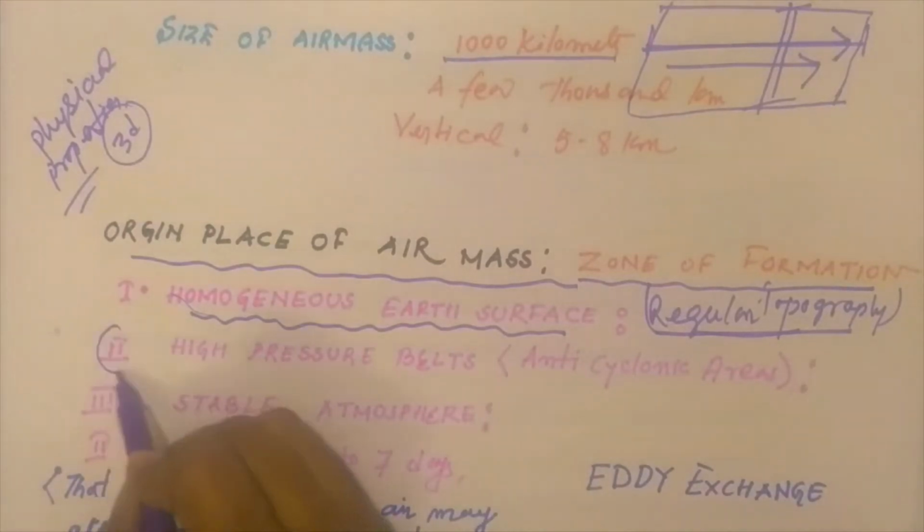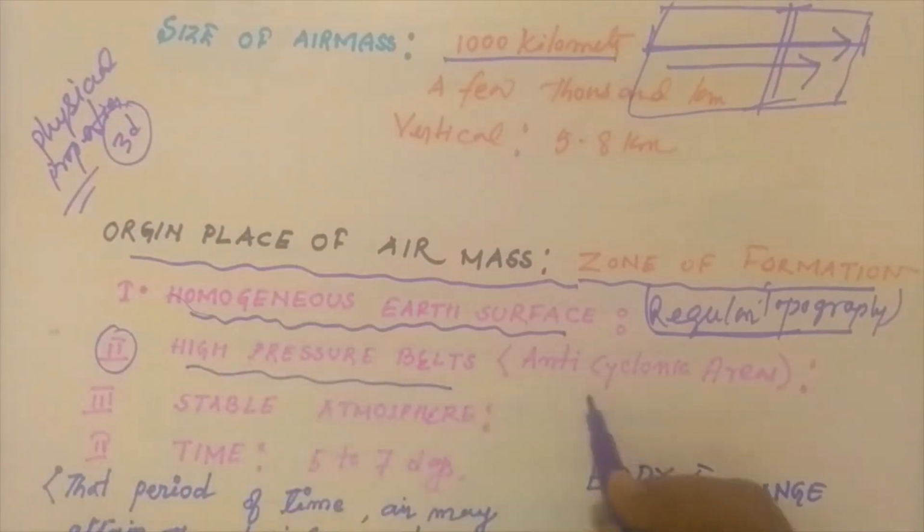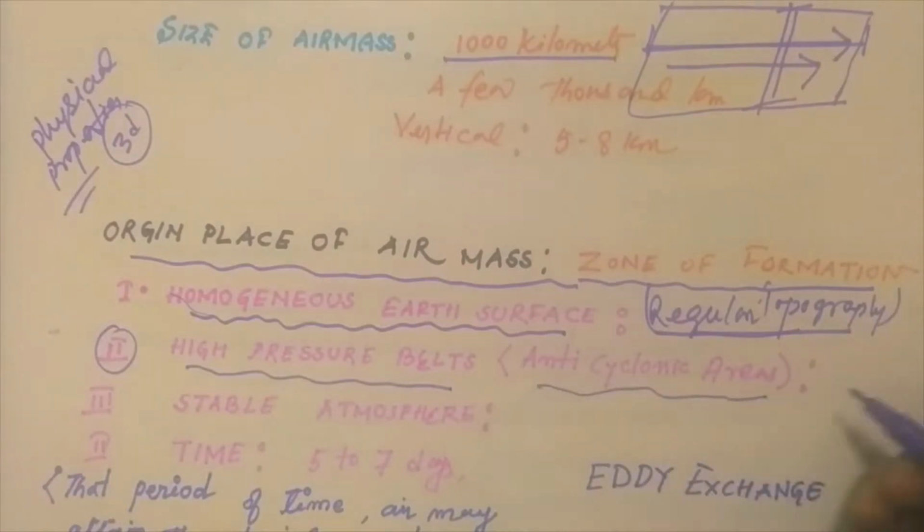The second point is the high pressure belt, or rather anticyclonic areas. Why the anticyclonic areas or high pressure belt? Because the high pressure belt is the main source of the air masses, meaning the place of origin, since the pressure is very intensive but the variation of pressure with the surrounding areas is comparatively low.